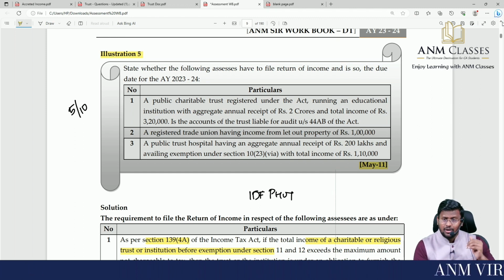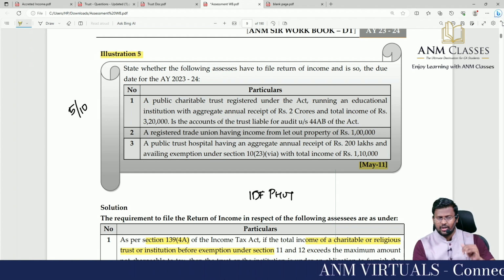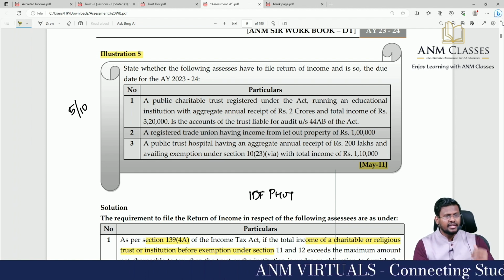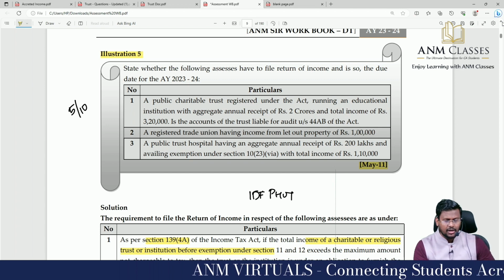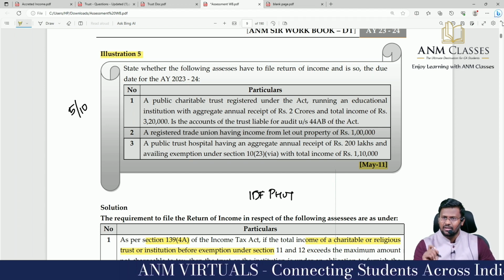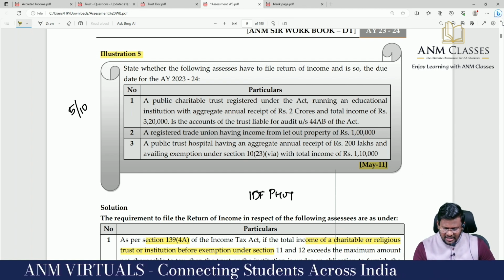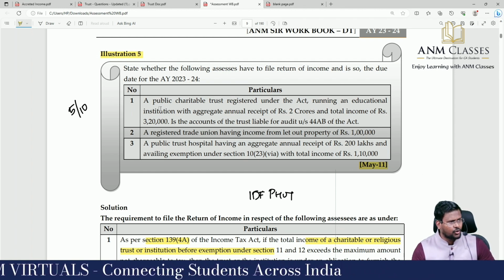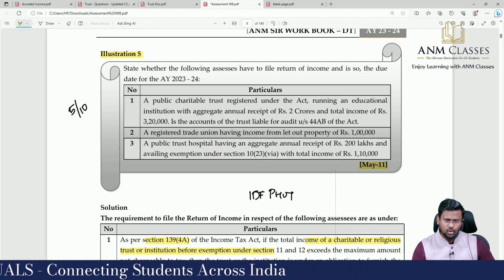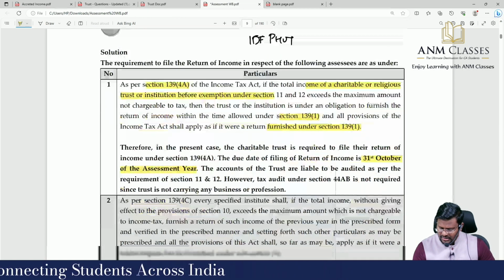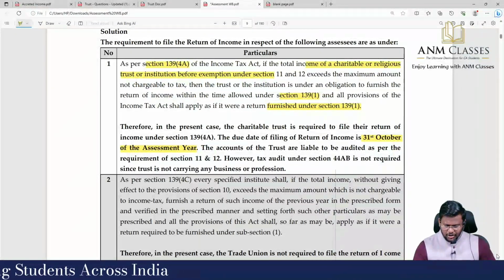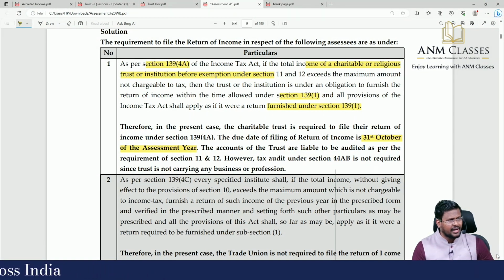So before claiming 11 and 12, if the income exceeds the basic exemption limit, every charitable trust is liable to file their return of income under section 139 subsection 4A. And are the accounts of the trust liable for audit under section 44AB of the Act? No, sir. Since they do not undertake any business or profession, there is no need for audit under 44AB. I'm moving to the next one.